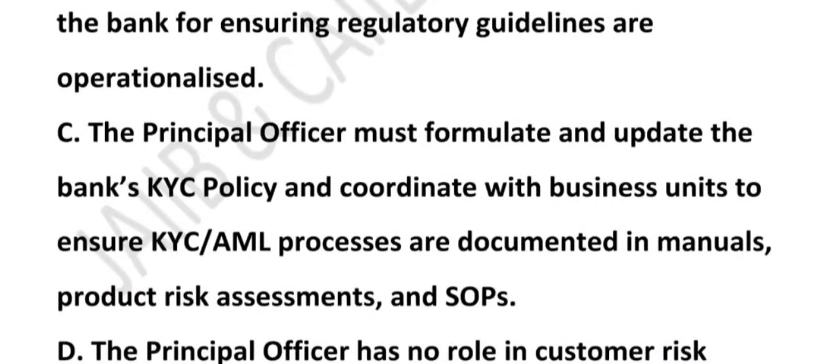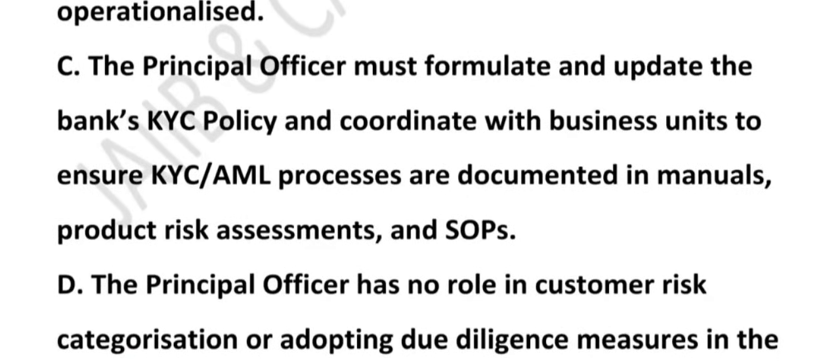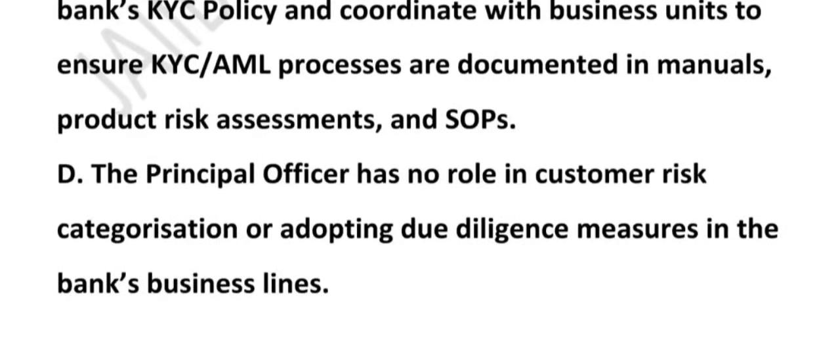What about option C? The principal officer must formulate and update the bank KYC policy and coordinate with the business unit to ensure KYC AML processes are documented. Is this correct? Yes. It means they create and update the KYC policy. They ensure that manual, risk assessment, SOP are in place. Like a chef writing a recipe so that all cooks follow the same steps. What about option D? The principal officer has no role in customer risk categorization.